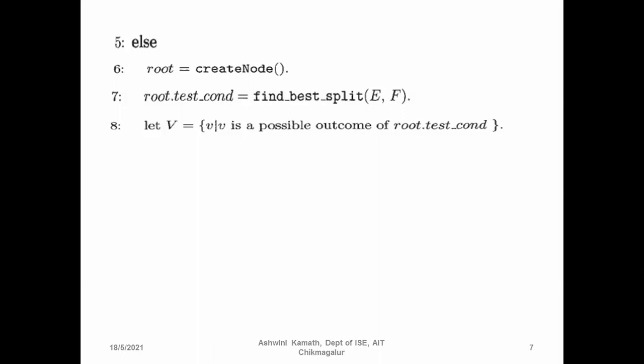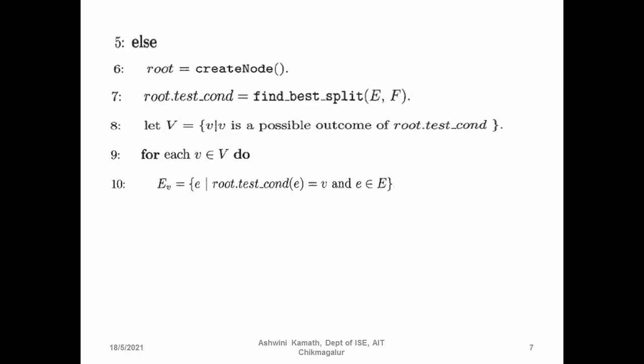This will store all the possible outcomes. For example, if we have 5 possible outcomes, they will be stored in this capital V. All the possible outcomes of root dot test condition will be stored in this. And for each value, if I have 5 values in V, for each value v that belongs to capital V, do: EV is equal to E, where root dot test condition of E is equal to V.